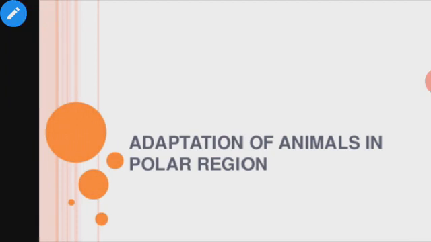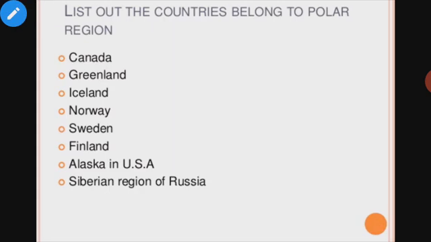Okay, first of all, let us list the countries that belong to polar regions: Canada, Greenland, Iceland, Norway, Sweden, Finland, Alaska in the USA, and the Siberia region of Russia. These are the countries belonging to polar regions. As you already know, the Siberia region is the coldest place.